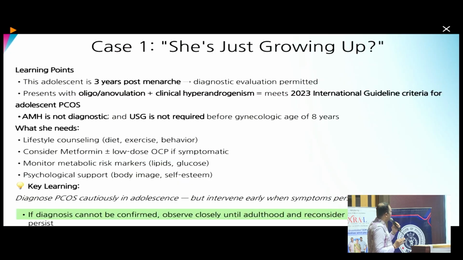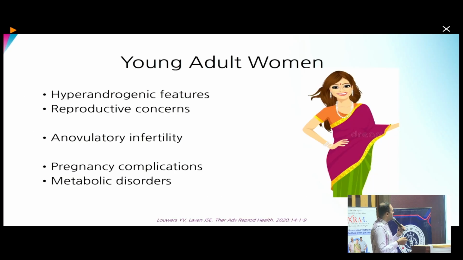So the two learning lessons from this discussion are that AMH is not useful for diagnosis, and ultrasound is not required before the gynecological age of 8 years. Gynecological age of 8 years means after menarche has started, for 8 years you should not use ultrasound for diagnosis. And the treatment is lifestyle modification, and SOS you can use metformin. If the diagnosis cannot be confirmed at this age, we can observe the patient closely and reconsider if the features persist up till adulthood.